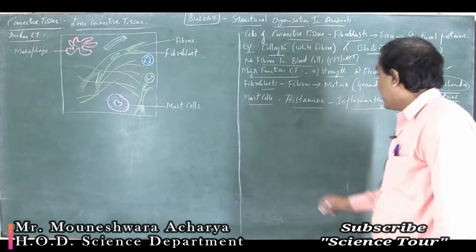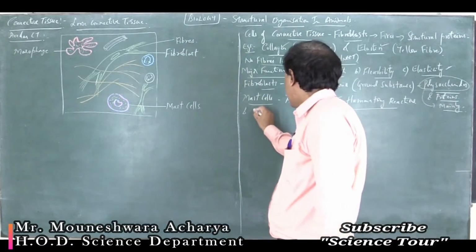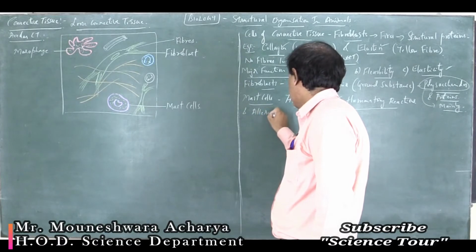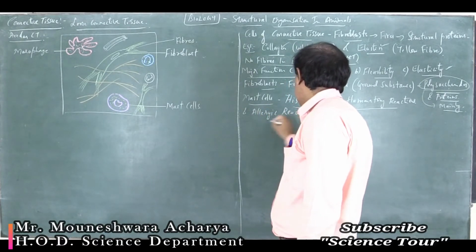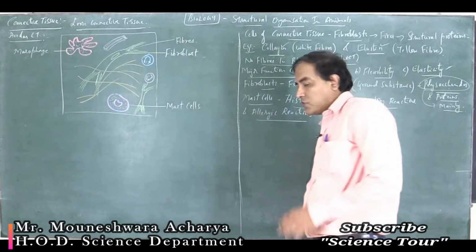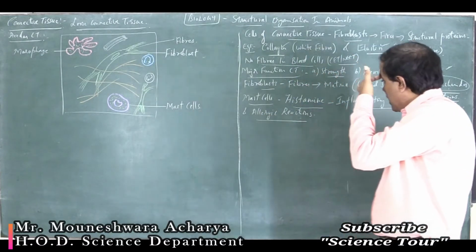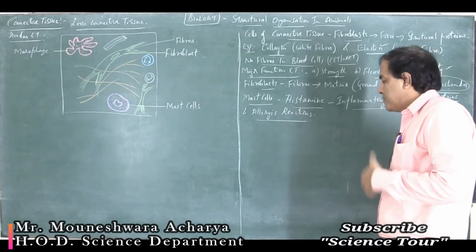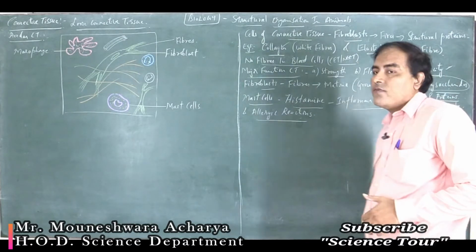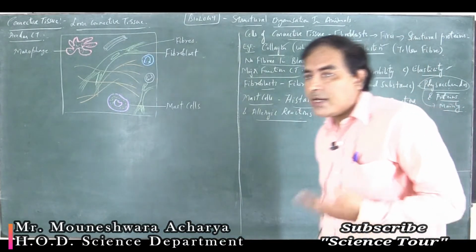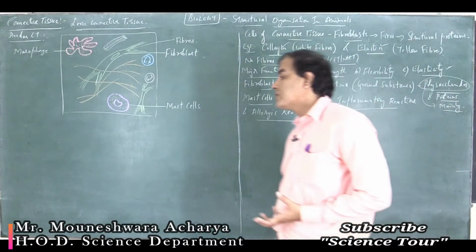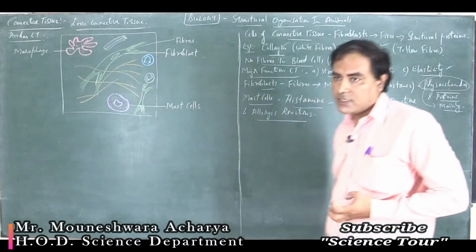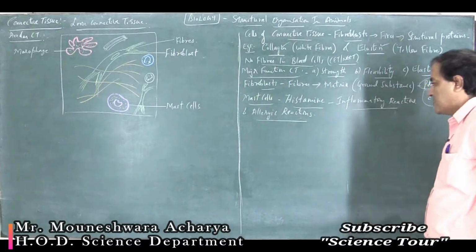Okay, and also allergic reactions. You know what is an allergy? Some substances, our body will not accept. Those are the foreign particles called allergens, and our body starts to react against those substances or allergens and shows allergic reactions.